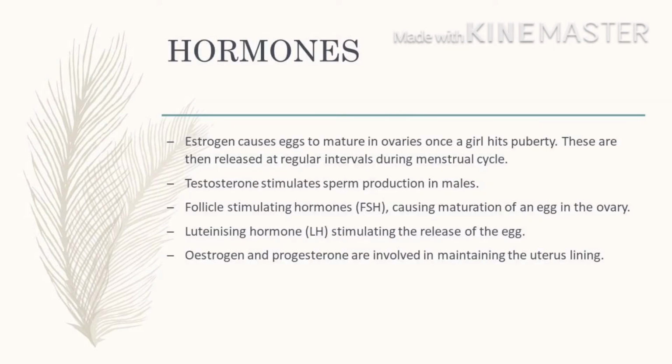Next, hormones. Estrogen causes eggs to mature in ovaries once a girl hits puberty. These are released at regular intervals during menstrual cycle. Testosterone stimulates sperm production in males. Follicle stimulating hormones, or FSH, it causes maturation of an egg in the ovary. Luteinizing hormone, or LH, stimulates the release of the egg. Oestrogen and progesterone are involved in maintaining the uterus lining.